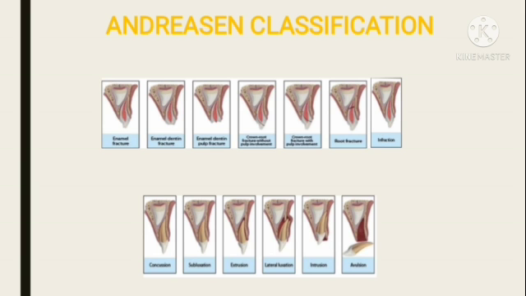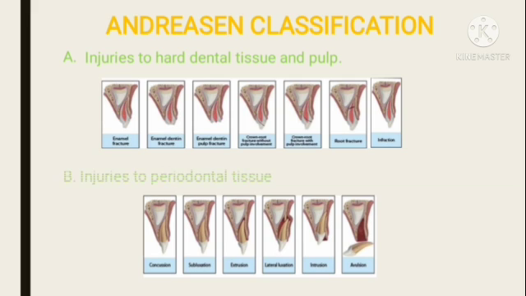There are different classifications. According to Andreasen classification, injuries to hard dental tissue and pulp include enamel fracture, enamel dentine fracture, enamel dentine pulp fracture, crown root fracture without pulp involvement, crown root fracture with pulp involvement, root fracture, infraction.